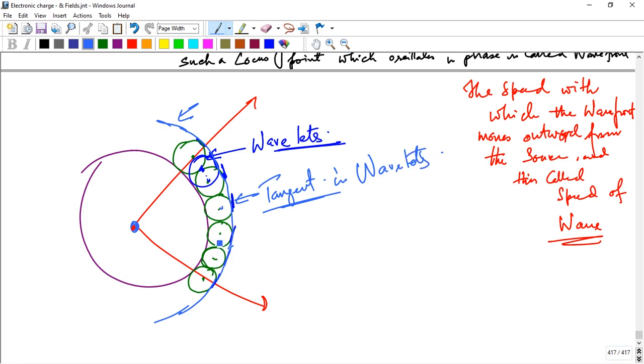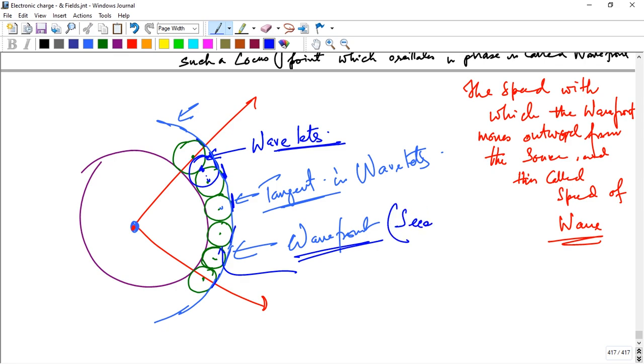And this gives another wavefront. These green color lines are the wavelets, and these are the wavefront, and this is called the secondary wavefront.